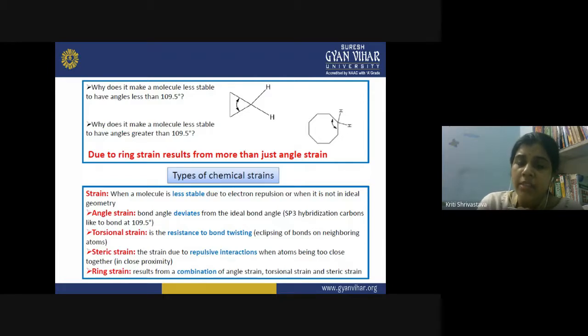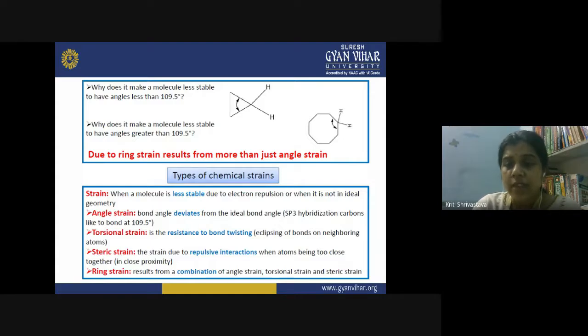Now let us discuss what are the different types of chemical strains present in the cycloalkane molecules. First of all, let us see what a strain is. When a molecule is less stable, that could be due to electronic repulsions, or when it is not in the ideal geometry.